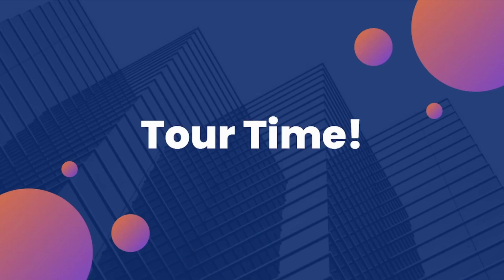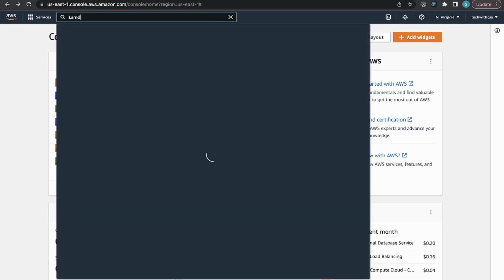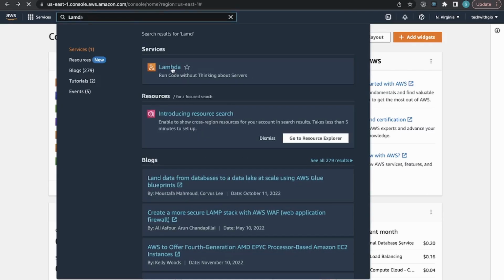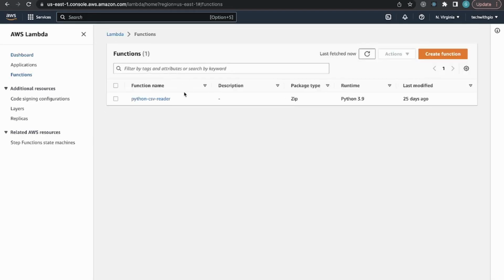So now it's time to give a little tour of AWS Lambda. We'll see how it looks and how we can create our own. All right, so quickly logging into your console, you should see something similar to this. Maybe you don't have any costs or charges on your account yet. Hopefully not, but go to the search bar and type Lambda, and that should bring you to a page like this, or something similar.